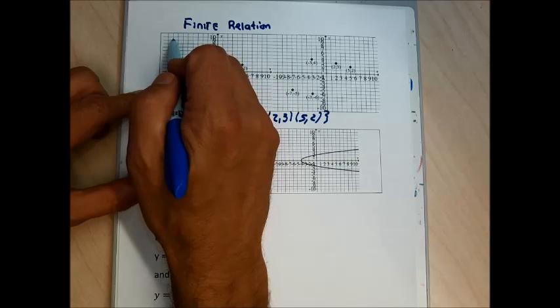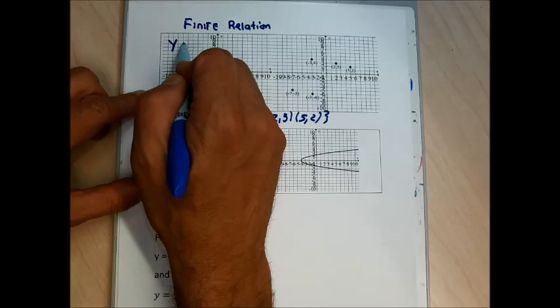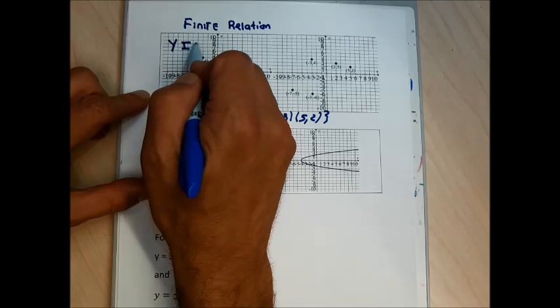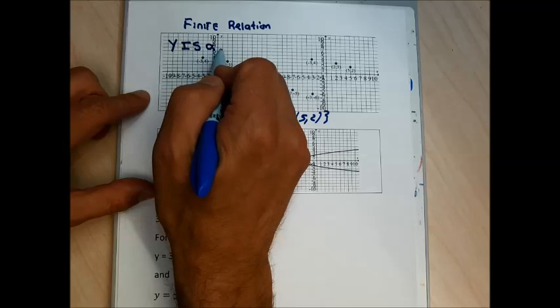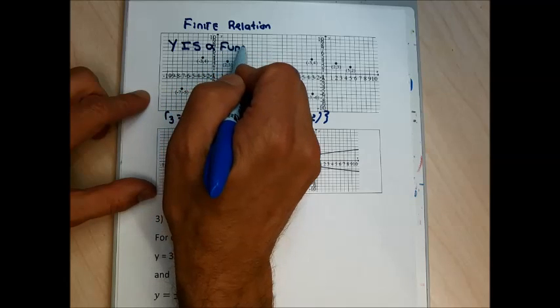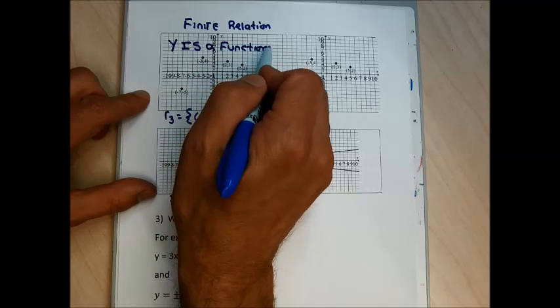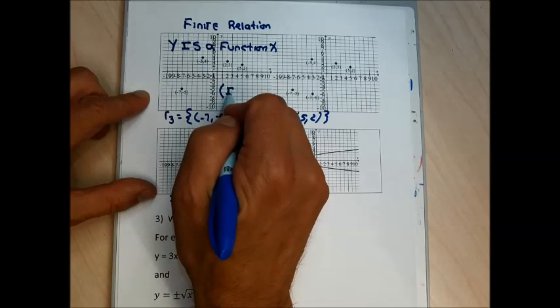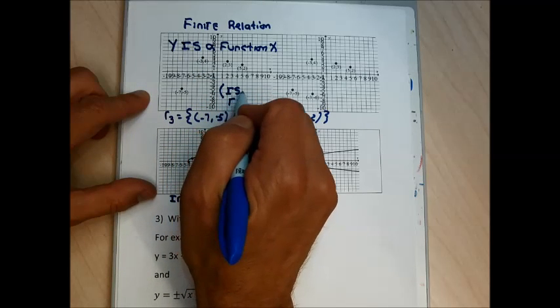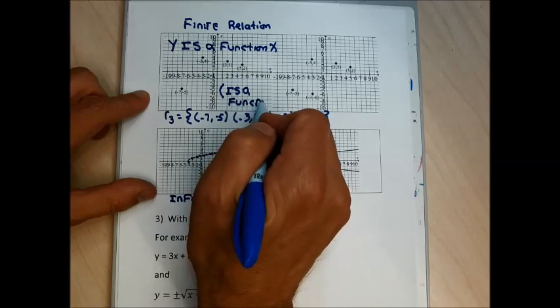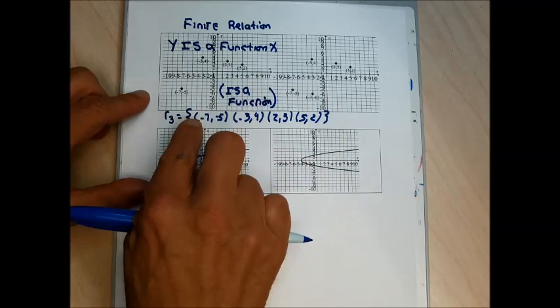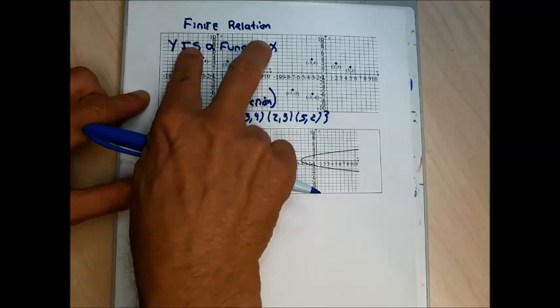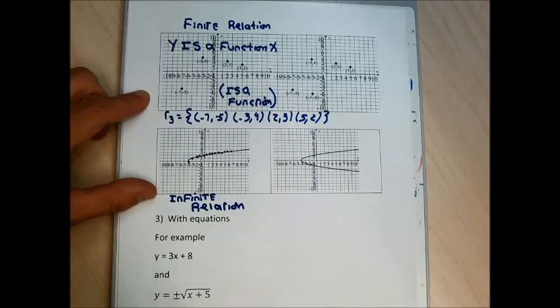This relation is a function, or we can say for this relation, y is a function of x. So it is a function. Or we can say y is a function of x. We're going to use interchangeably the words function and y is a function of x. They're going to mean the same things for us. So for this relation 3, we can say this is a function or y is a function of x.